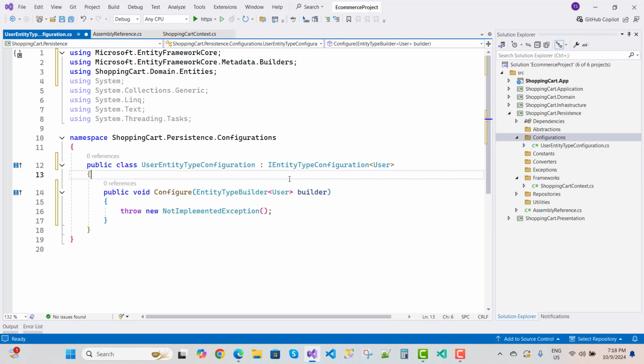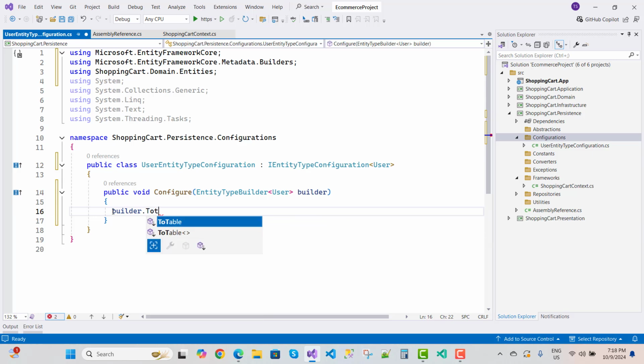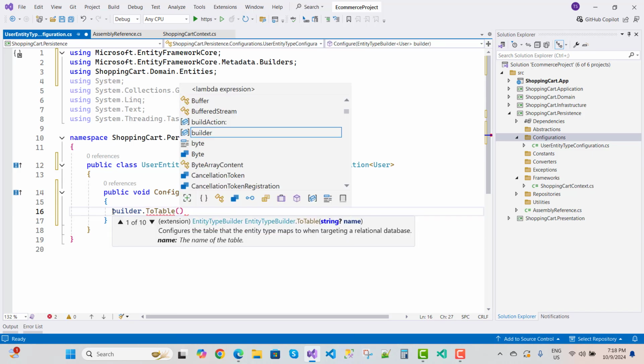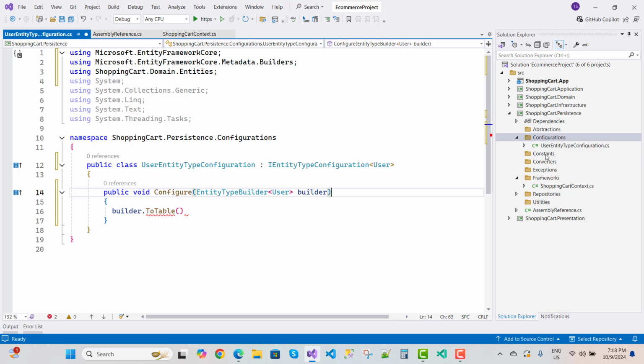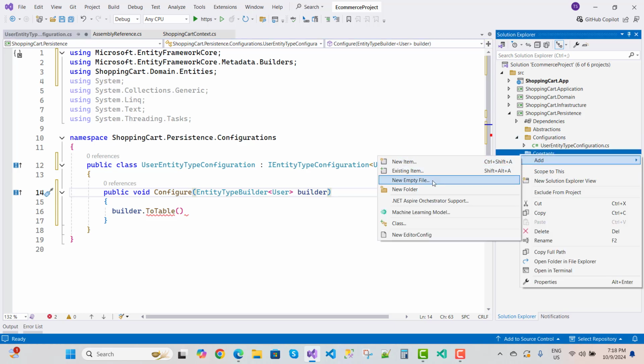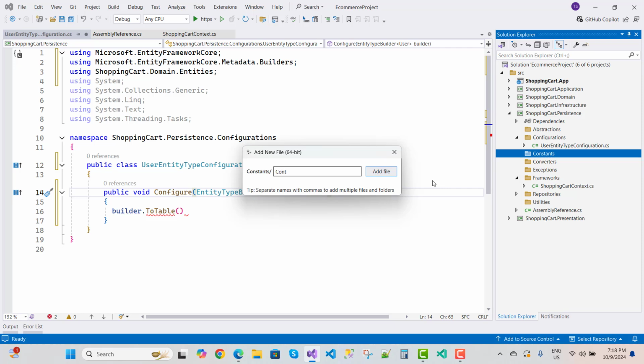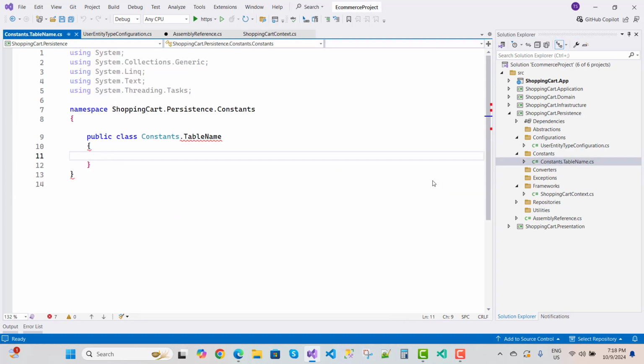With the help of the entity type builder, we all know that we can set a table name. So you can use it here, builder.ToTable, and for that table name, I want to take it from constants here. So you need to add a constant here. Just right click on it and add a new empty file, that is Constants.TableName.cs file. So we need to add a constant here, and all these constants are related to the partial class.